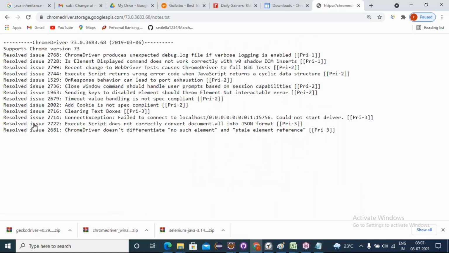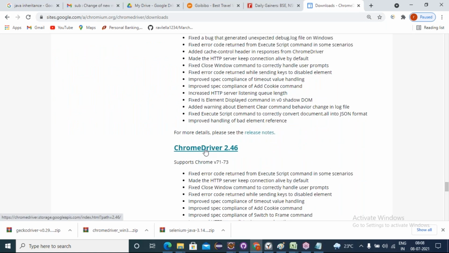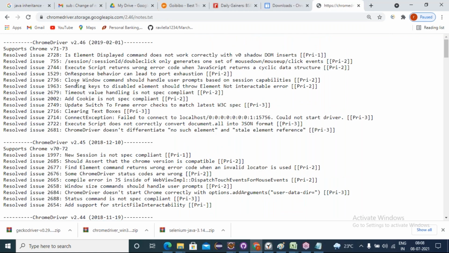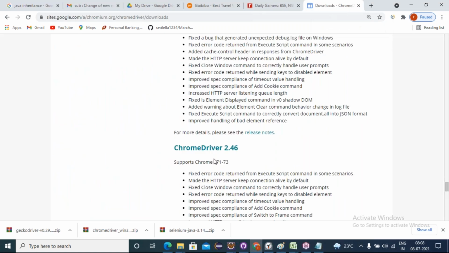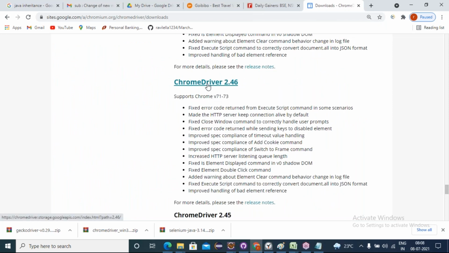If I click on notes.txt, only the 73-related history is coming there. So better you click on Chrome driver 2.46 only. Now it is telling notes.txt says it supports both 71 to 73. But can you download this? Can you download 72.1?